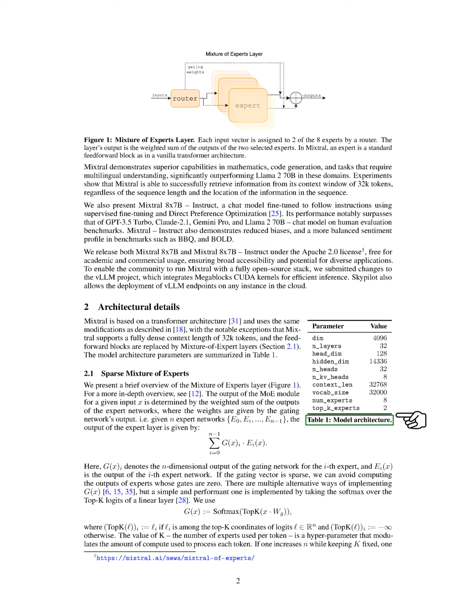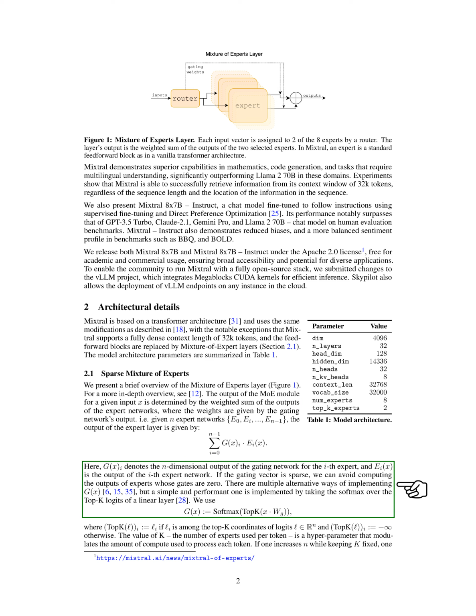Mixtral is based on a transformer architecture and uses the same modifications as described in previous works, with the notable exceptions that Mixtral supports a fully dense context length of 32K tokens, and the feedforward blocks are replaced by mixture of expert layers. The output of the mixture of experts module for a given input is determined by the weighted sum of the outputs of the expert networks, where the weights are given by the gating network's output.